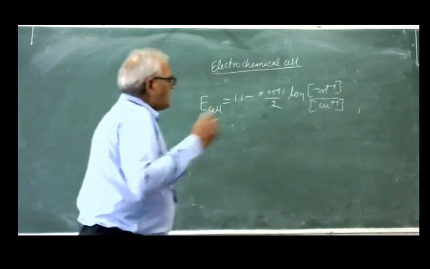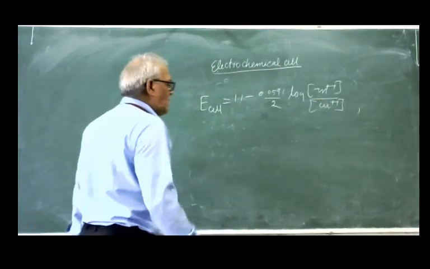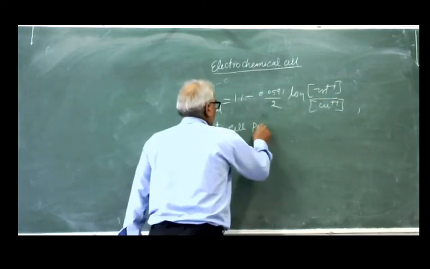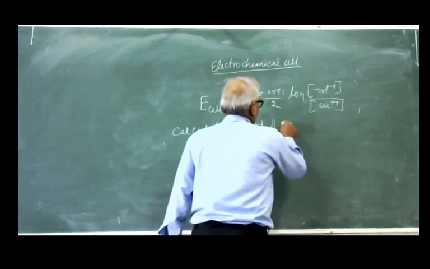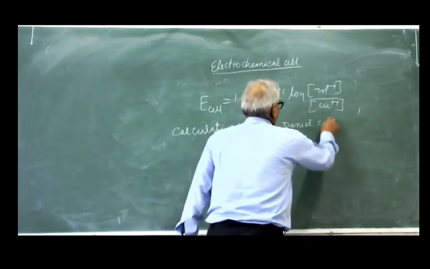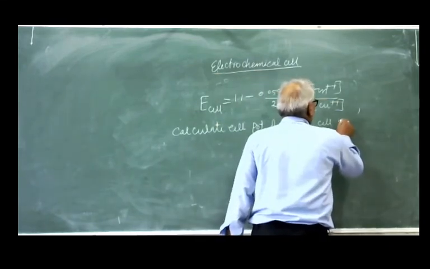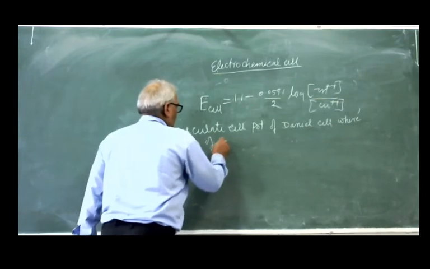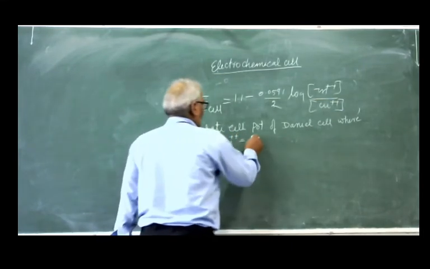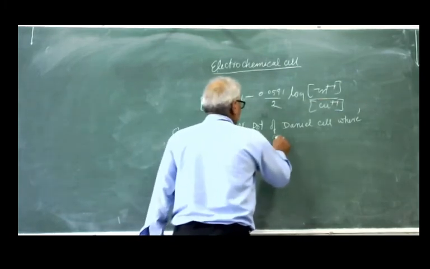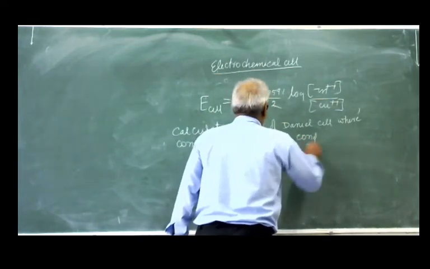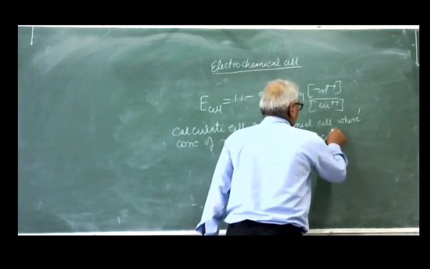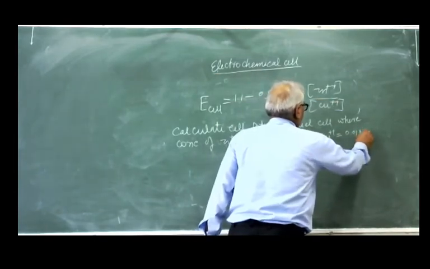So, for example, if somebody asks you to calculate the cell potential of the Daniell cell where the concentration of zinc ion is equal to 0.1 M and the concentration of copper ion is equal to 0.01 M, at 25 degrees centigrade.